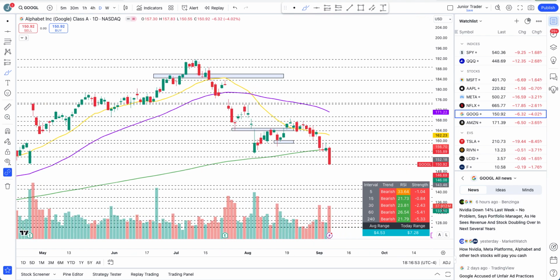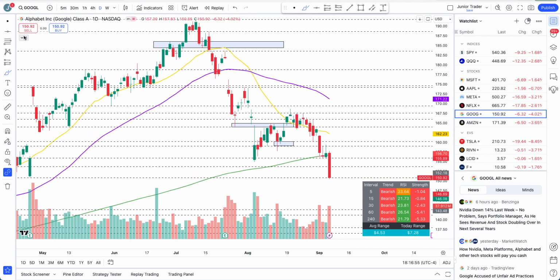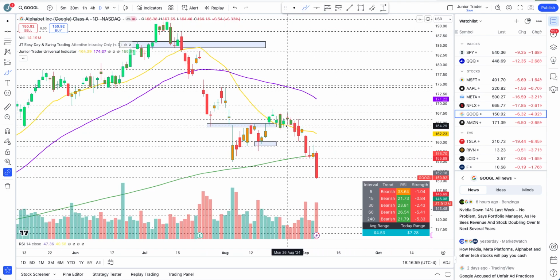Google, I talked about it before as well. We have lost the 200 days moving average. I'm turning on my structural indicator. We broke the structure again right over here at this red candle, and we have been plummeting since. Right now we are also below the 200 days moving average. This is a very big collapse happening on Google.